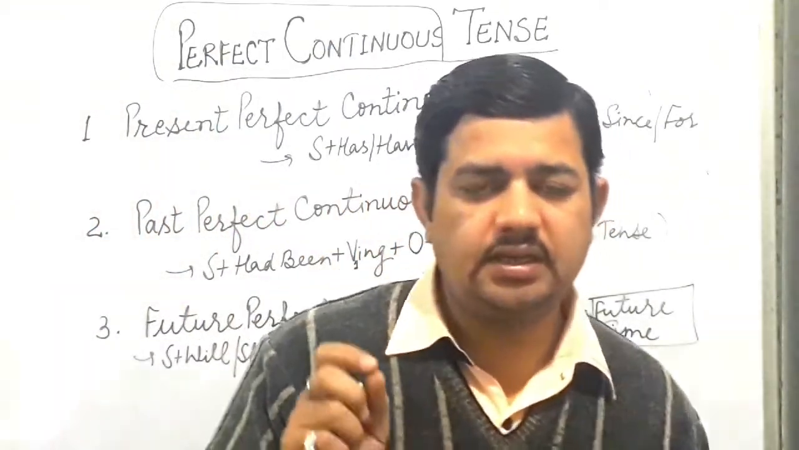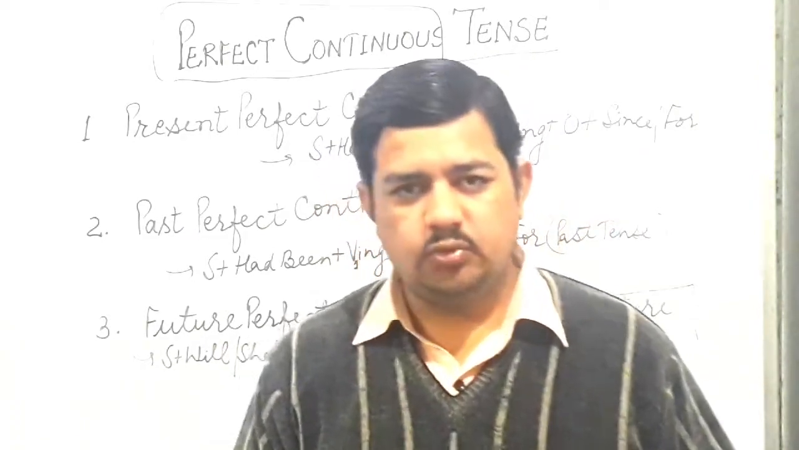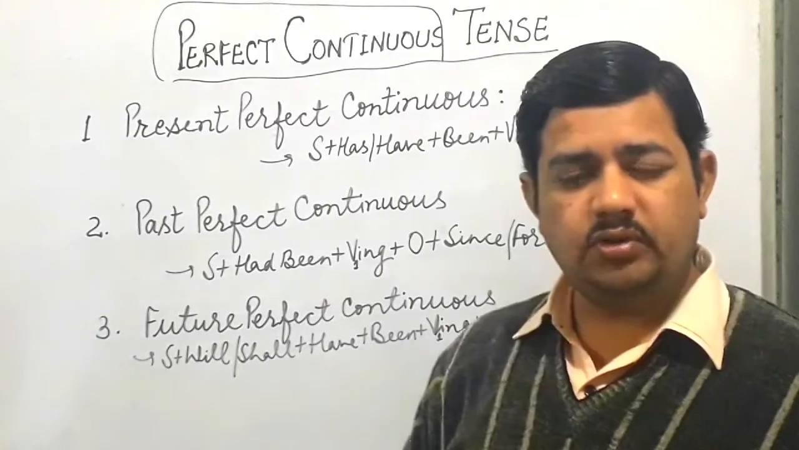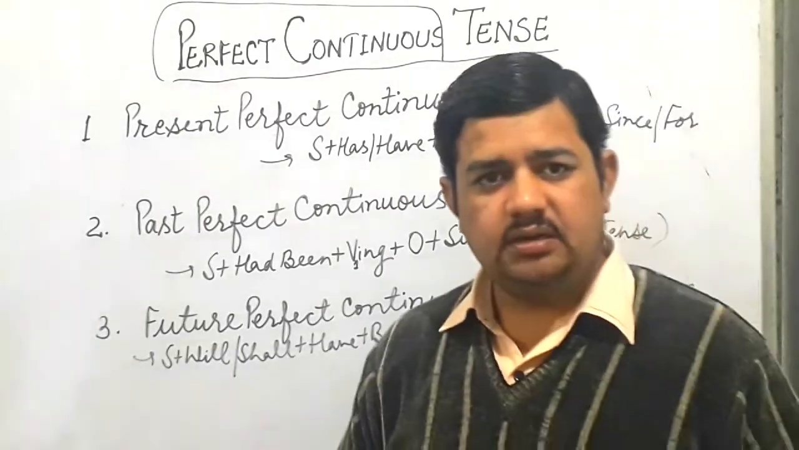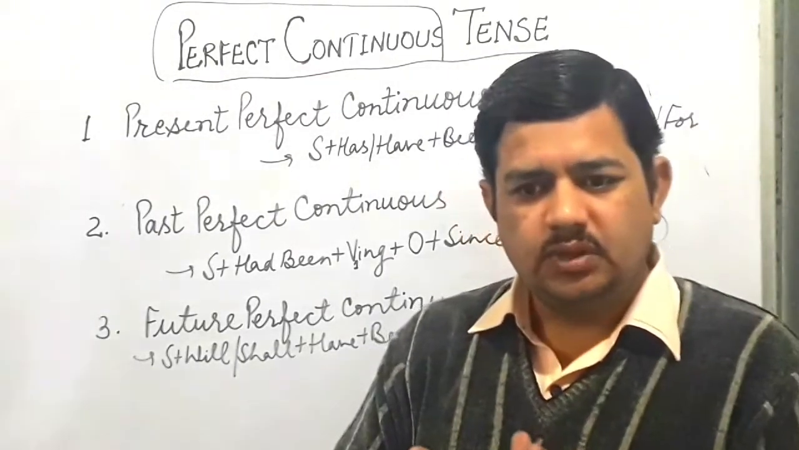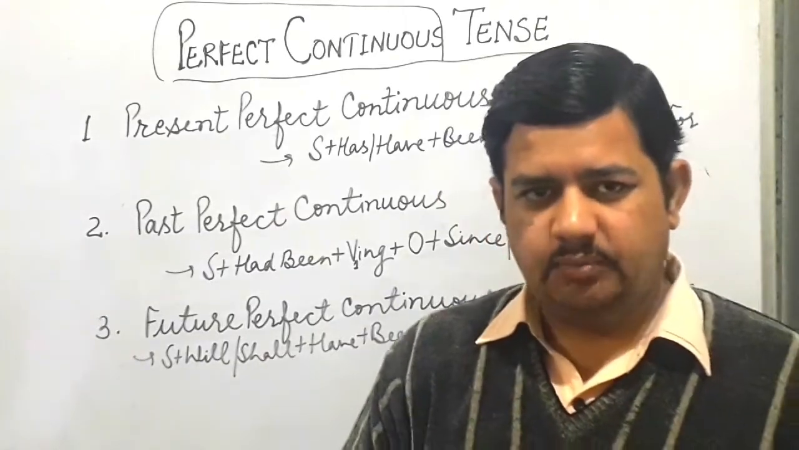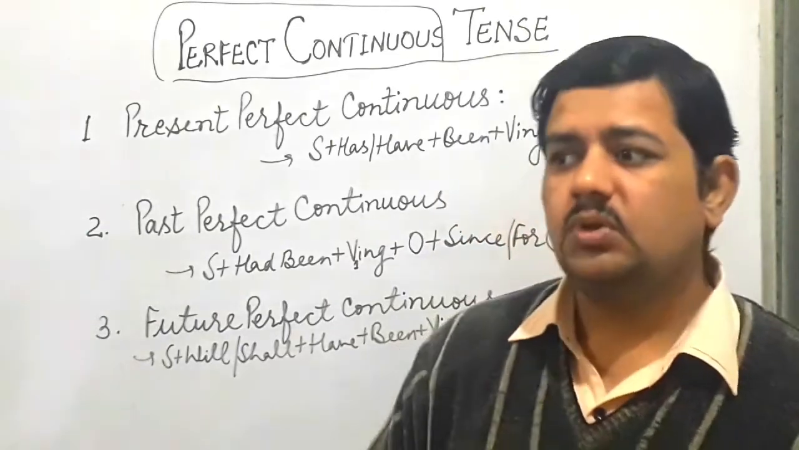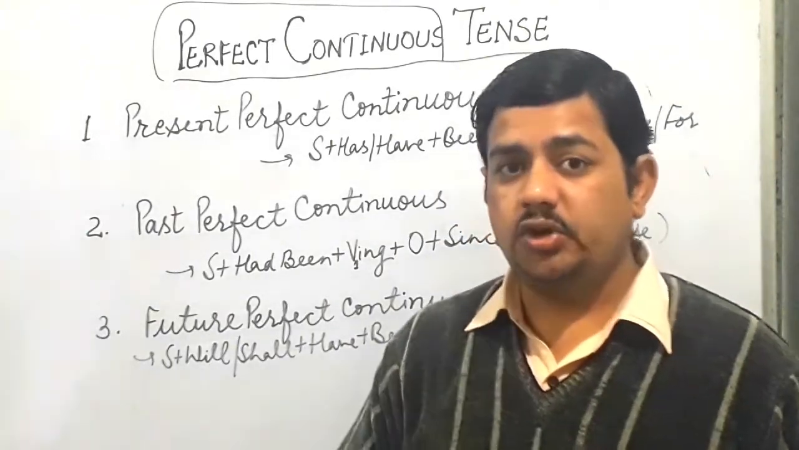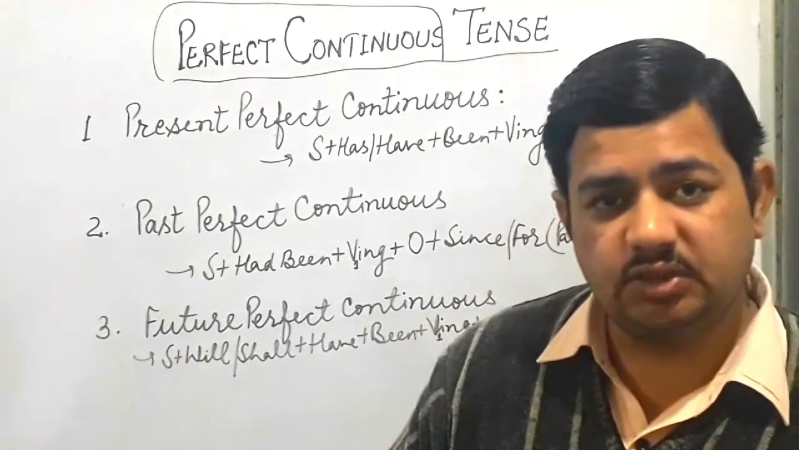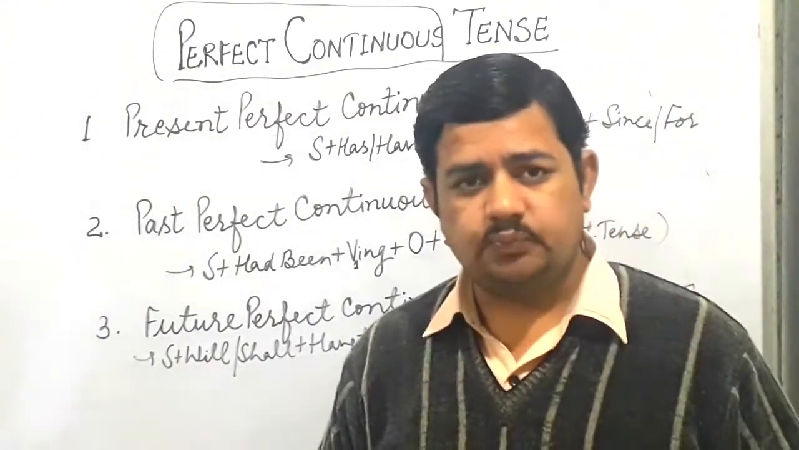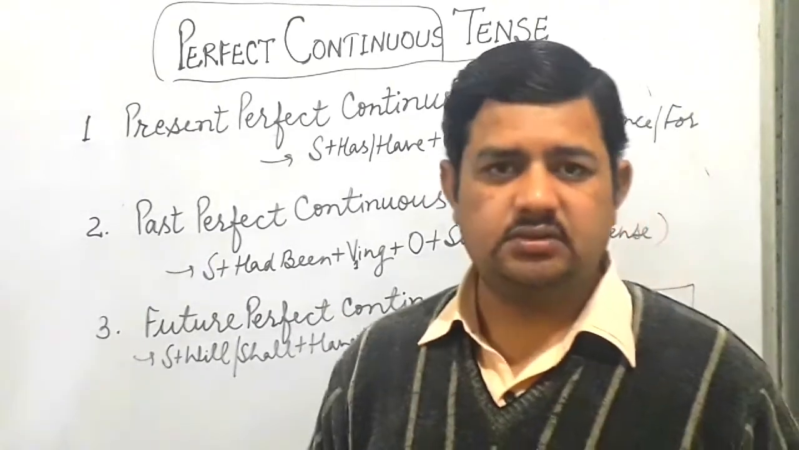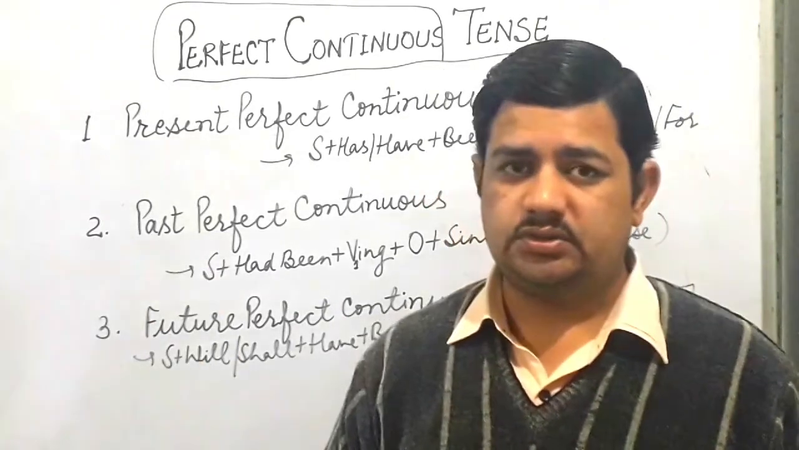So exactly the same information I give you, and the definition is also the same. When you refer to any activity that has been going on for a given time, and it still continues, or is considered to be continuing in future, so when we get information about all these things, there we use perfect continuous.